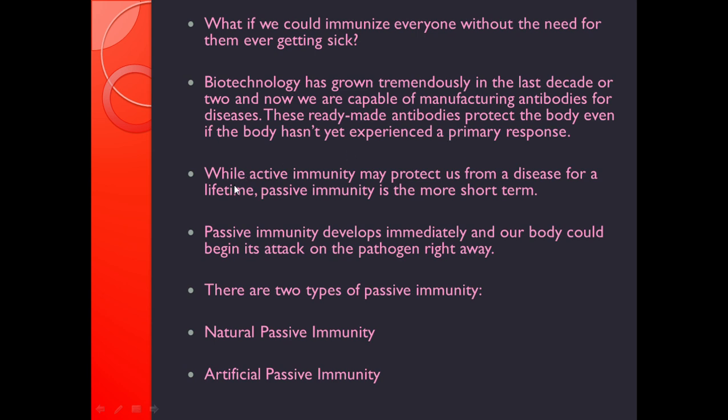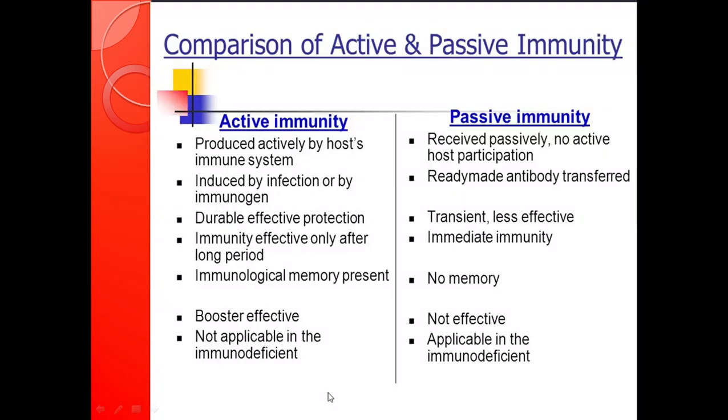While active immunity may protect us from diseases for a lifetime, the passive immunity is the short-term type of immunity. The passive immunity develops immediately and our body could begin its attack on the pathogen right away. The two types of passive immunity are natural passive immunity and artificial passive immunity.